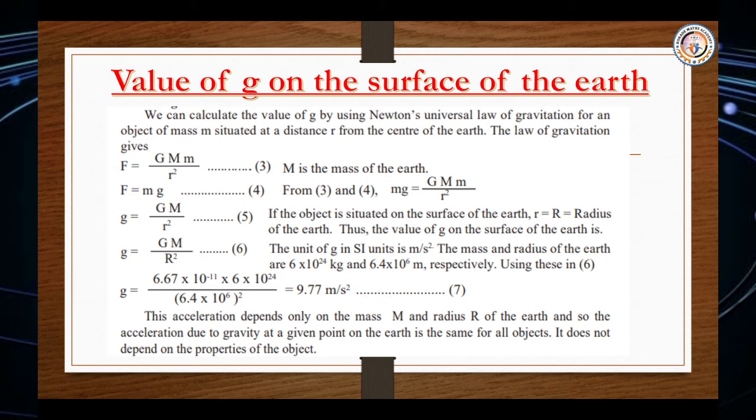This acceleration depends only on the mass M and the radius R of the earth, and so the acceleration due to gravity at a given point on the earth is the same for all objects. It does not depend on the properties of the object.